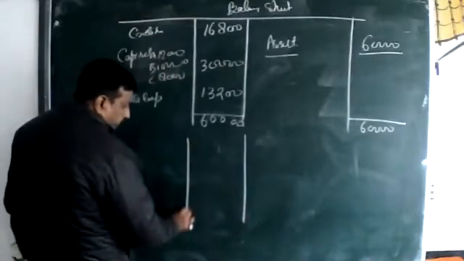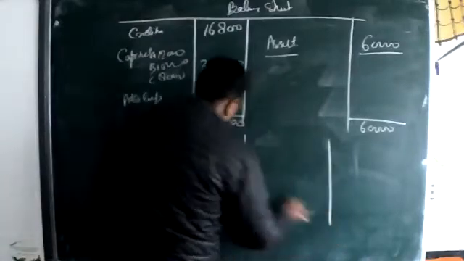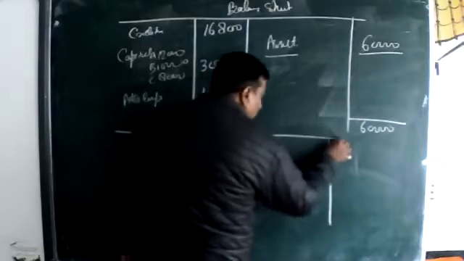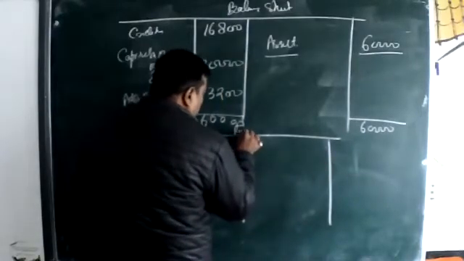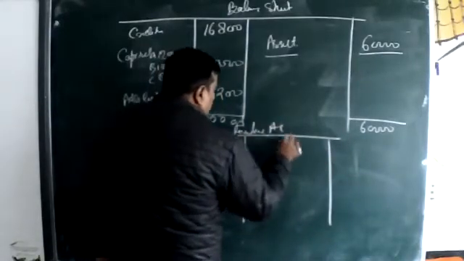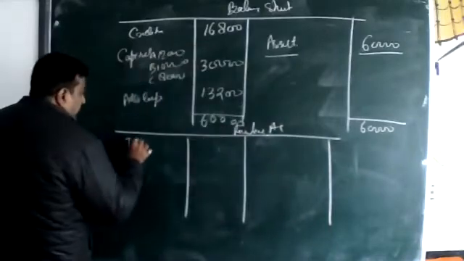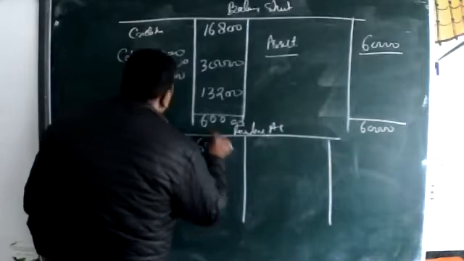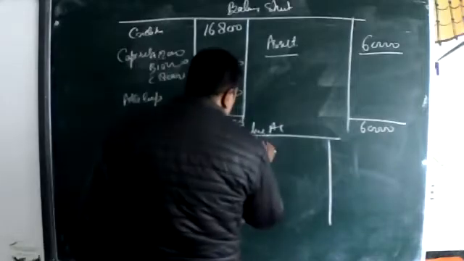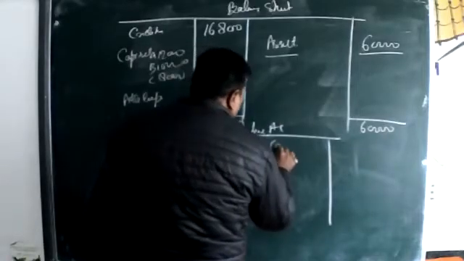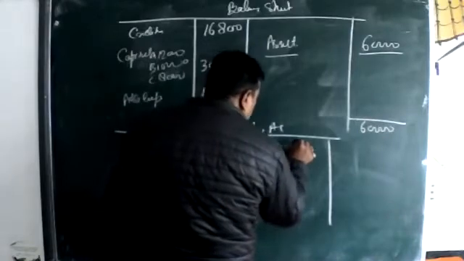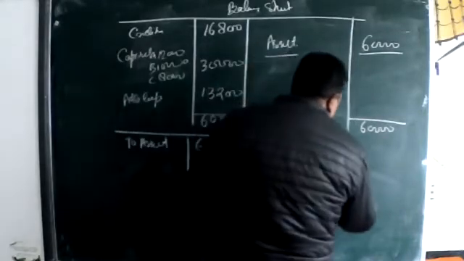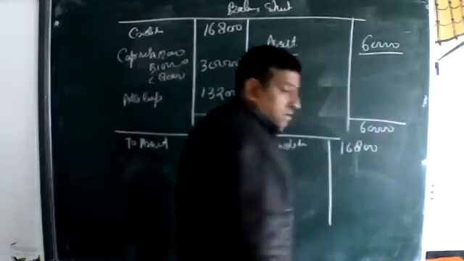Let's see. Take this at this side, and this side by credit, 1,800.